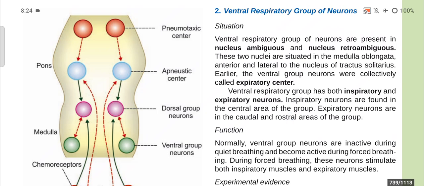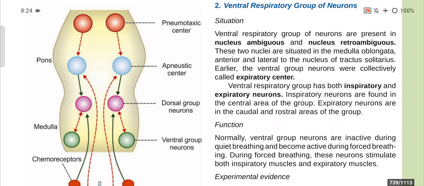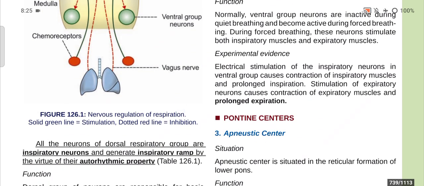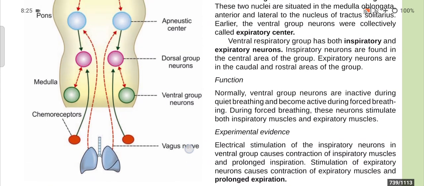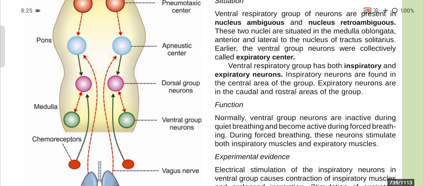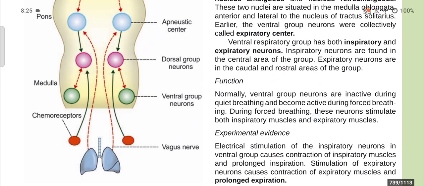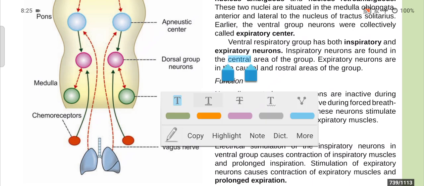The ventral respiratory group has both inspiratory and expiratory neurons, and the inspiratory neurons are found in the central area of this group. In the diagram, the solid green line is stimulation and the dotted red line is inhibition. In the ventral group it is both inspiratory and expiratory, but in the dorsal group it is only inspiratory. Now, inspiratory neurons are found in the central area of the group. Keep in mind this point, central area.